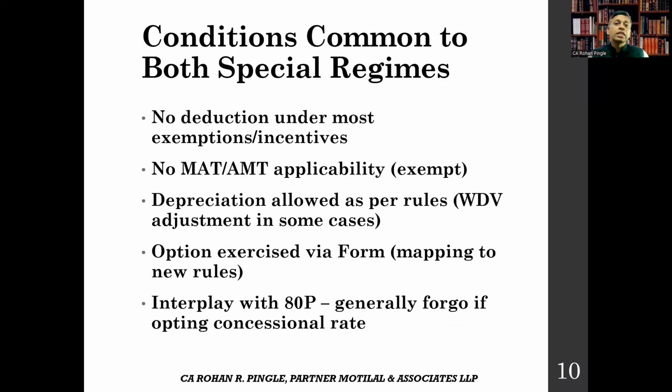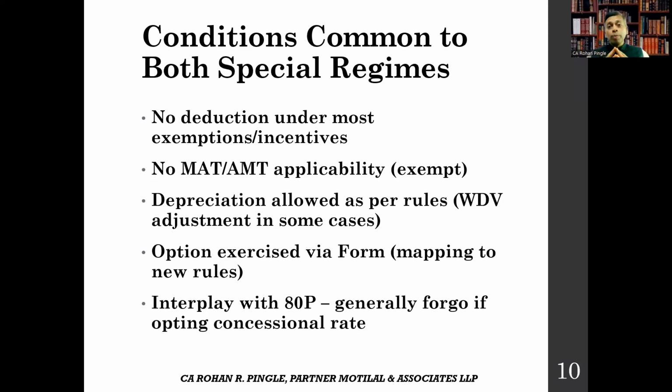Moving further, let's understand the conditions common to both special regimes. Both the 22% regime under section 203 and the 15% regime under section 204 have several common conditions. Societies have to forego most of the exemptions and incentives to avail these options. Once opted, they are exempt from AMT. That is very much important.